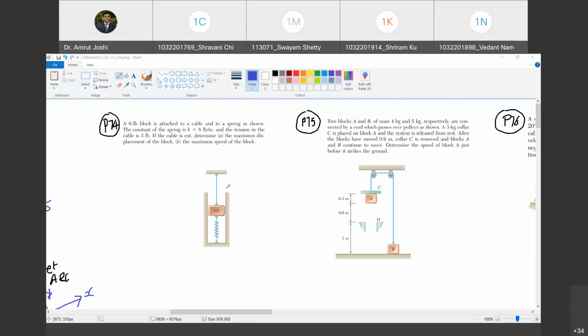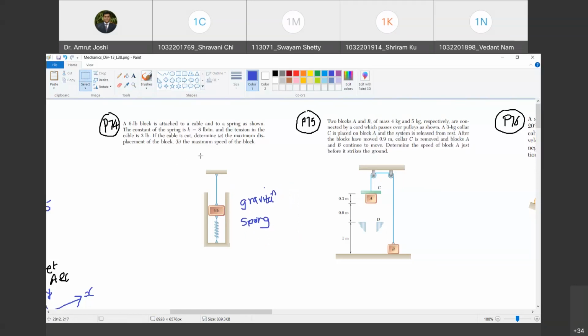Now tell me, as this block moves down or up, whatever it is acted upon by which forces? As the cable is cut, so tension in the cable will no longer be active. Do you agree with me? Yes, sir. So then, what are the forces under which this block exhibits the motion? There are only two forces. One is gravitational force. Do you agree with me? Yes, sir. Gravitational force. And second one is spring force. Happy? Yes, sir. Or elastic force. Are both these forces conservative in nature? Yes, sir.